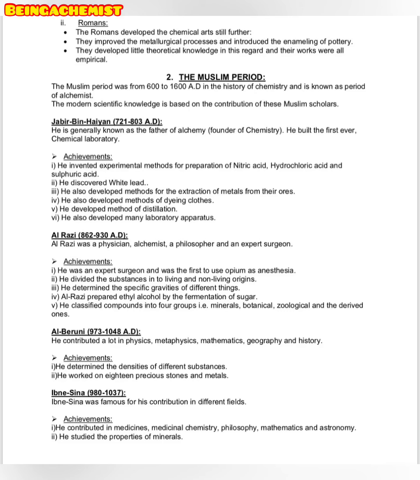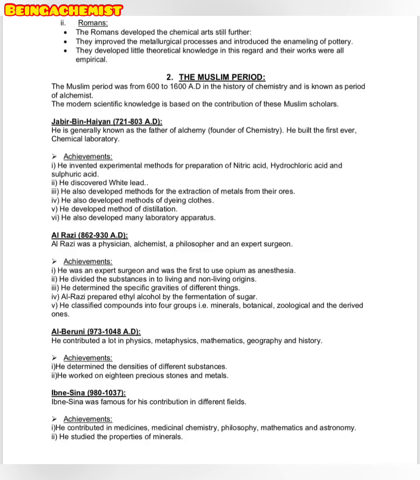The Muslim period was from 600 to 1600, and as you can see here, AD is written, and in the previous one BC was written in the period time. These are basically the systems that are used by Christians. For example, BC stands for before Christ, before the birth of Jesus, according to their religion, and AD applies to the years following the birth of Jesus. So these are all period phases according to their Christian religion.